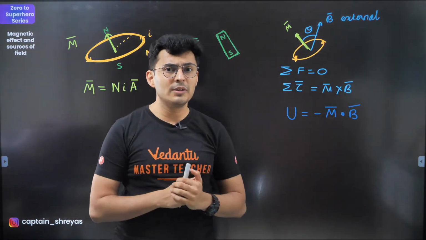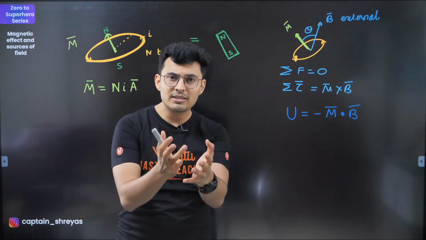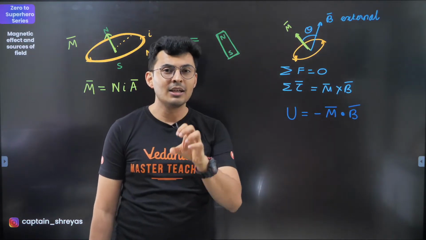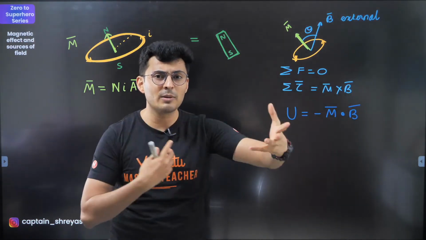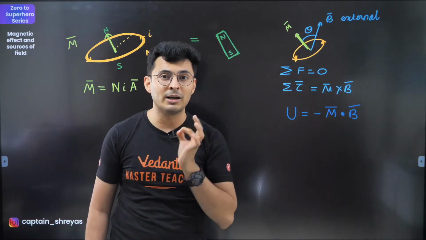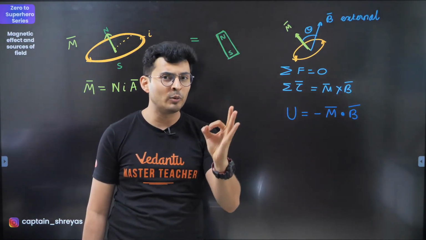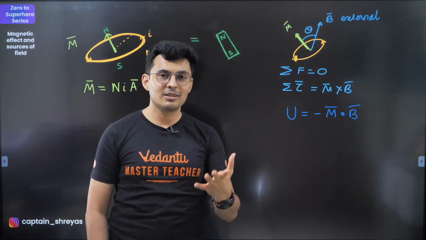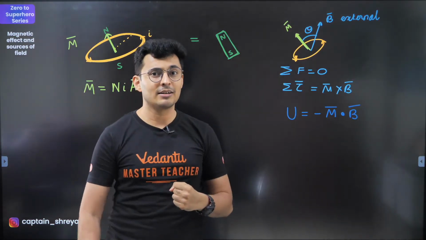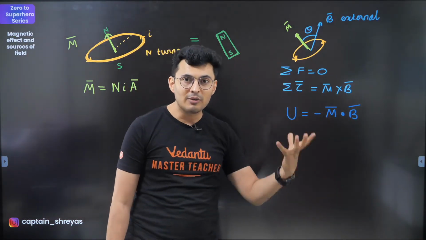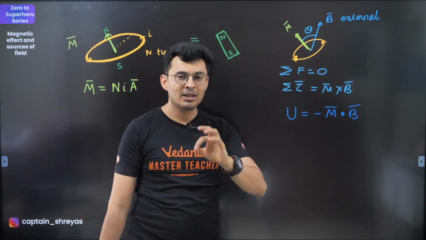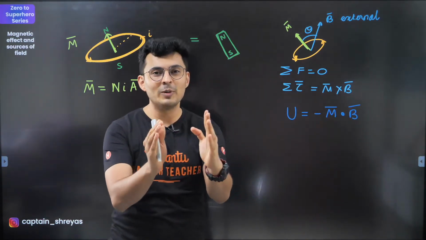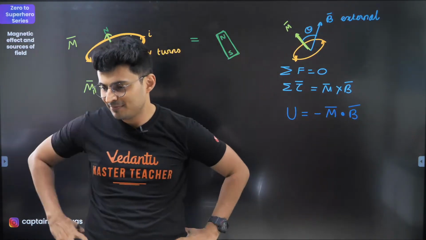Same reason why you define moment of inertia. Same reason why so many other things are defined, because it makes the calculation easy. If I had to calculate the kinetic energy of a rotating body, I have to add the kinetic energies of all the particles. Instead, I know of a quantity called moment of inertia. So half I omega square simply gives me the answer. I is already calculated. Same way, magnetic moment, if I know it, I don't have to use my brains. I don't have to calculate it for every single point. Just M cross B or minus M dot B will give me torque or energy. As simple as that.